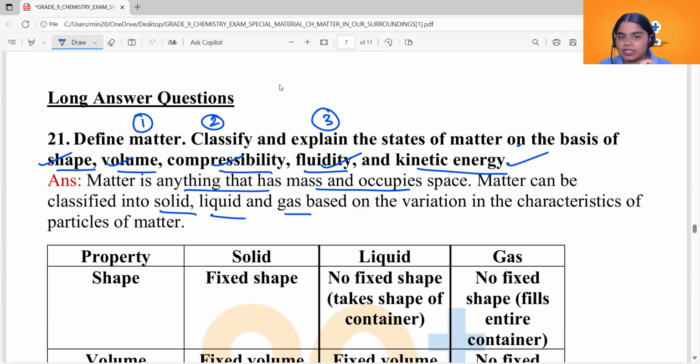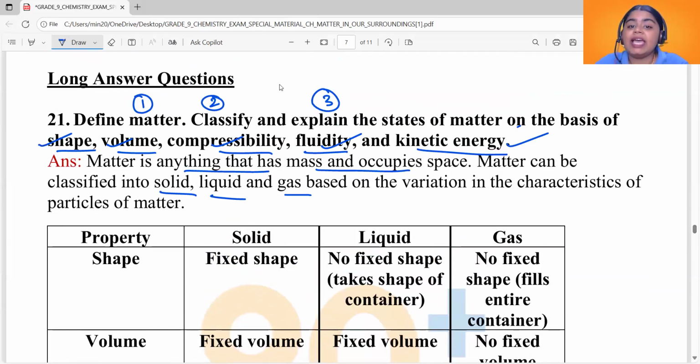We have three characteristics of particles of matter, right? Particles have space between them, particles are continuously moving, and particles attract each other. Basically all particles have space between them, but in the case of solids, they are very much crowded, very tightly packed, so they have very minimum space between them. All right, okay.